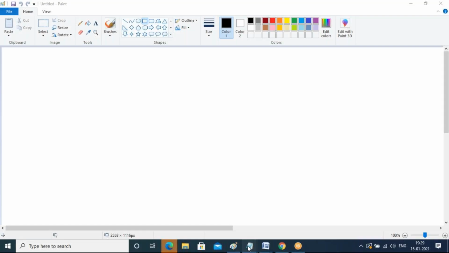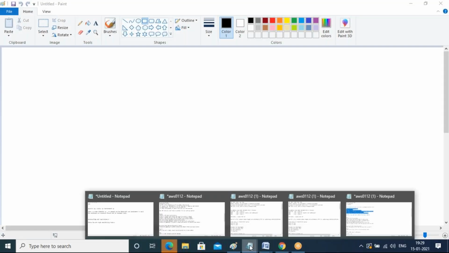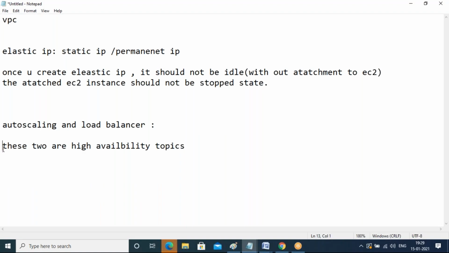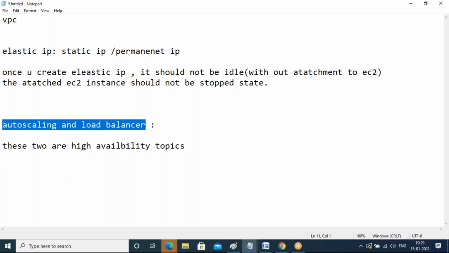So guys, the next topic is auto scaling and load balancer. We have two high availability concepts, guys. These are high availability services. Your real-time application should always be highly available at any cost. For example, google.com, facebook.com, twitter.com, youtube.com, whatsapp.com. The servers where these applications are running should be highly available, up and running.